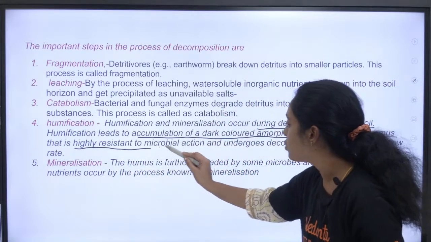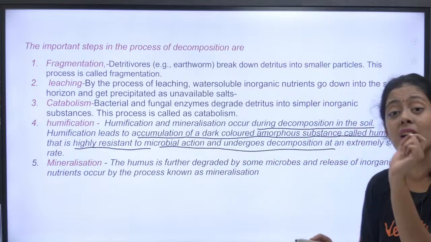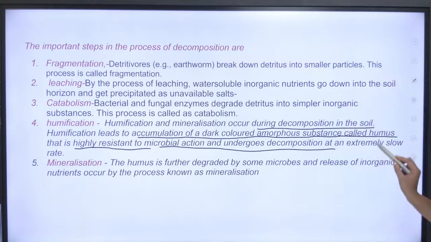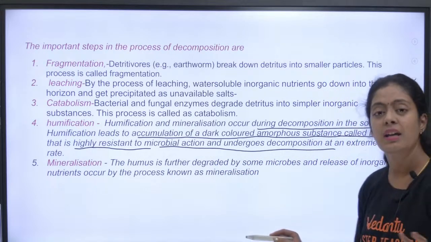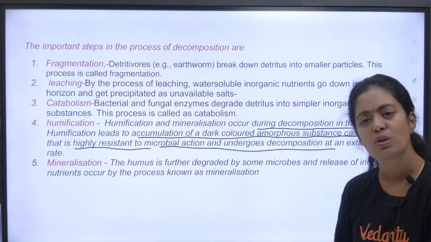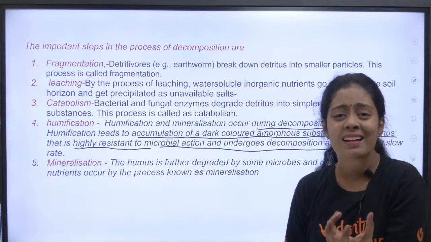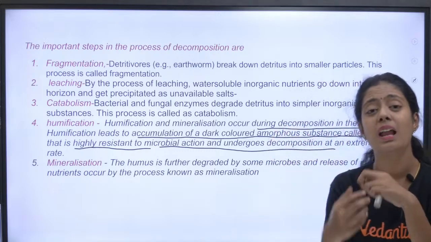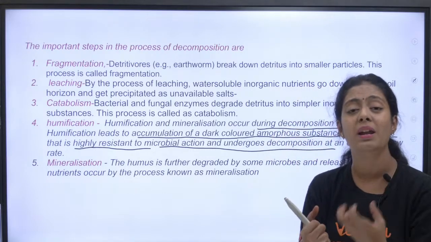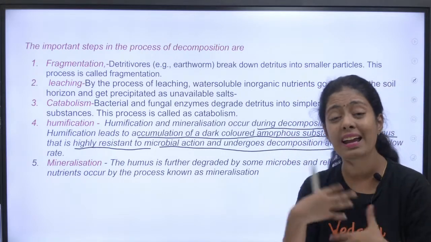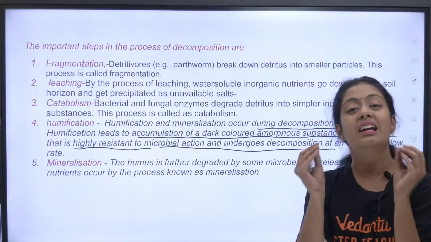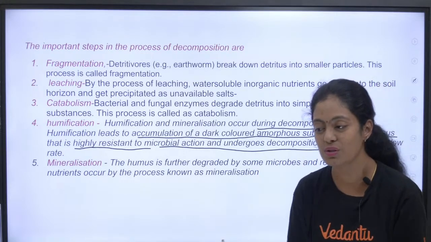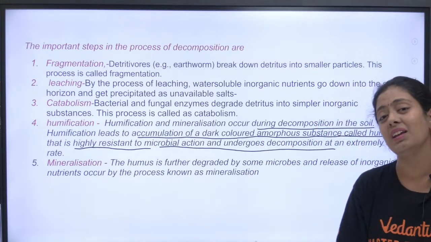Highly resistant to microbial action and undergoes decomposition at an extremely slow rate. Why is the decomposition so slow? Because they are telling it is highly resistant to microbes. So even microbes cannot attack the humus. So greater the content of humus, greater will be the fertility of the soil. That is very, very, very important.